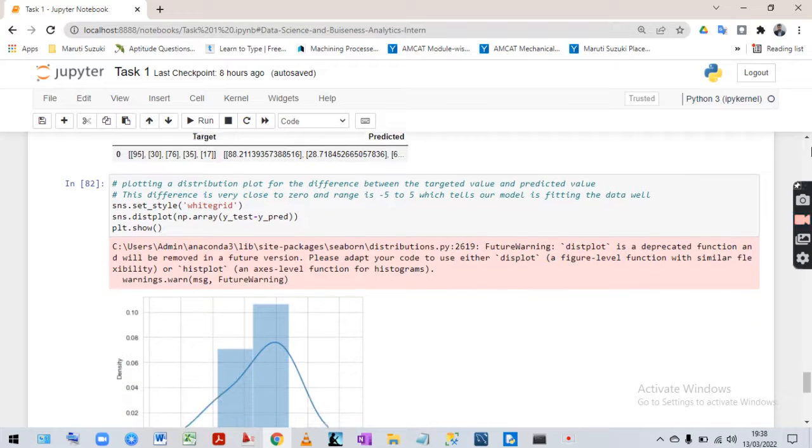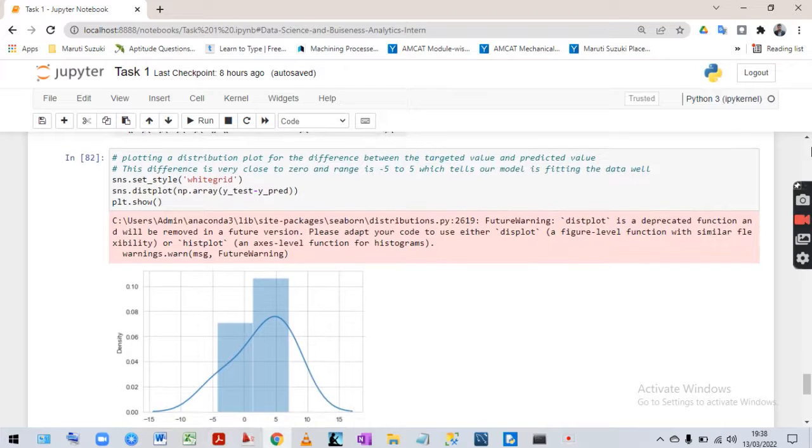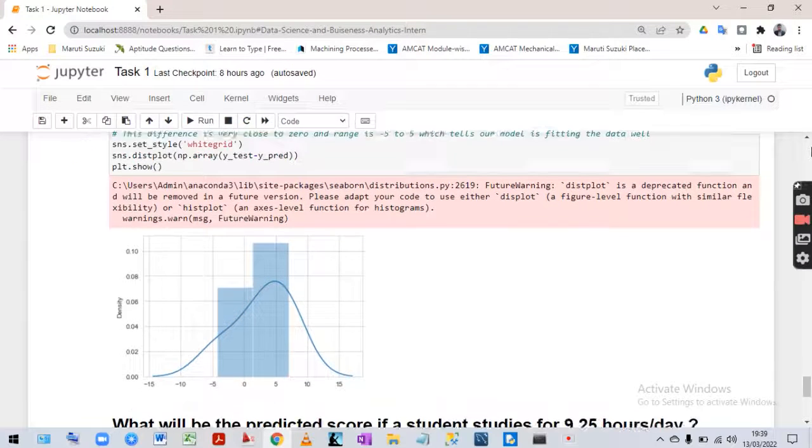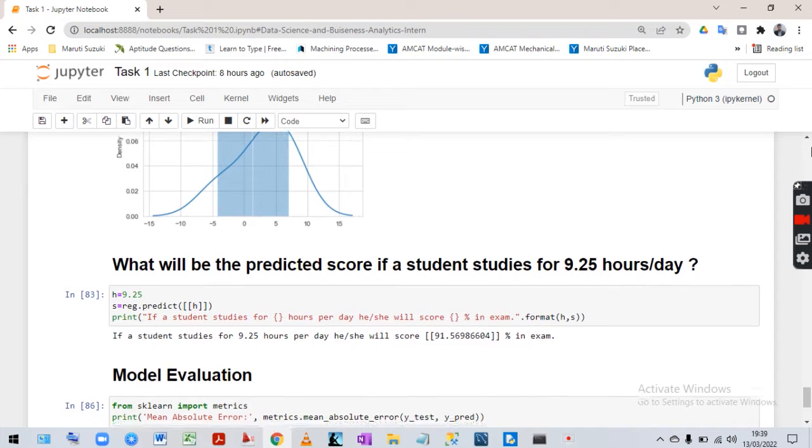After that we are doing a distribution plot on the difference between the test and predicted values. As you can see, the mean is around 0 and the range is -5 to 5. So it's a good sign, and we can do regression analysis.